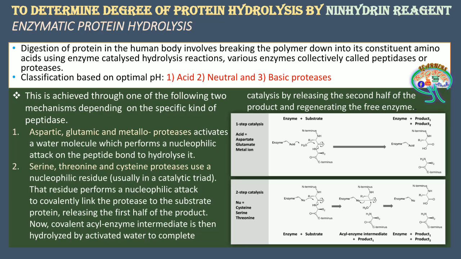So here these strong covalent bonds will be broken with the help of these enzymes. These enzymes are collectively called peptidases or proteases. When these enzymes act upon the longer, complete proteins, these proteins will break down into simple amino acids or small peptide chains.